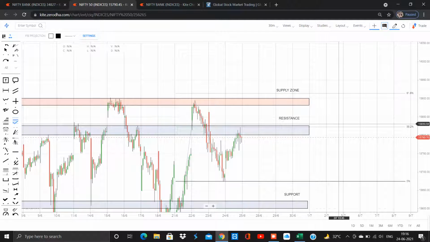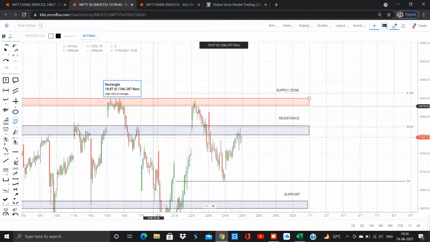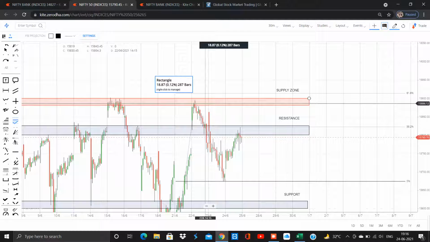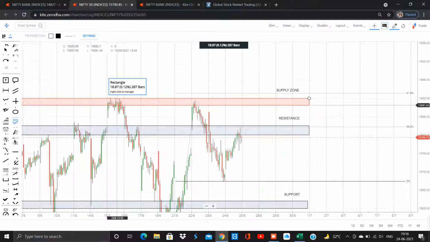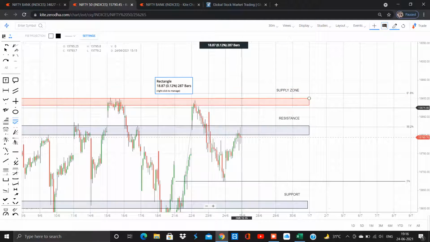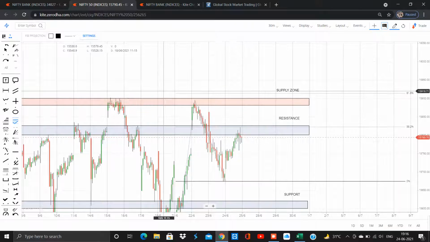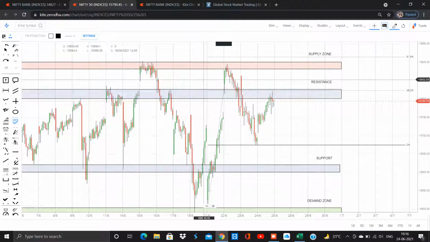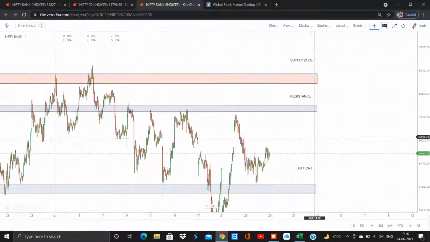So if the candle crosses above the 38.2 level, which means around 15,830, you could go for a buy, and your target will be 15,890 or 15,900, which is the previous high. It is a supply zone. So this is for Nifty 50.